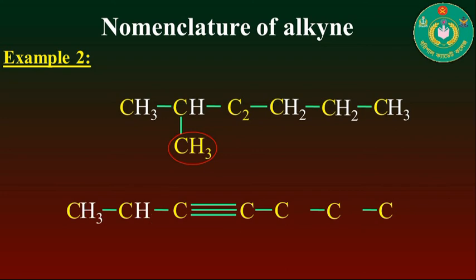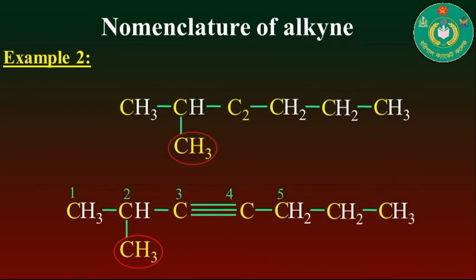So this compound will be in this form, where you see that the total number of carbons in the longest chain will be 7.